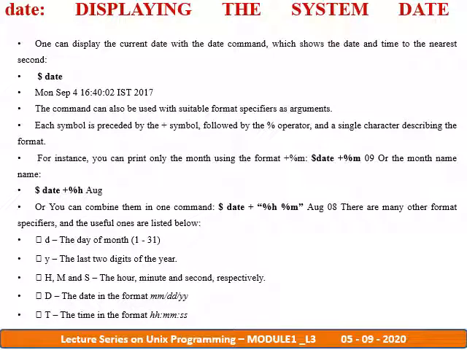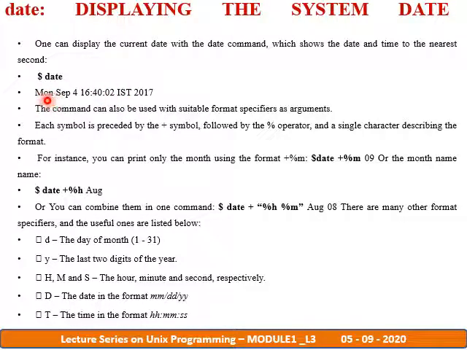Now let us move to the next command, date, DATE. The date command is going to display the system date. One can display the current date with the date command, which shows the date as well as time to its nearest second. We just have to type the command as date in small case letters, which is able to display today's date with the particular timing to the nearest second. This is the output of the date command.